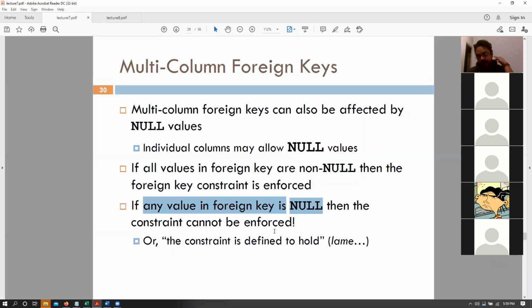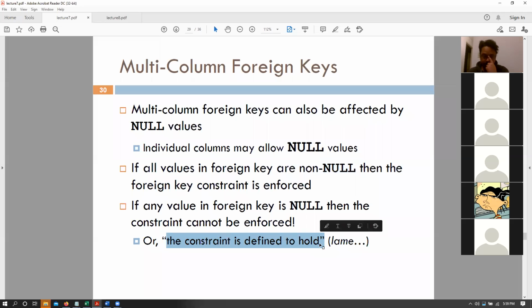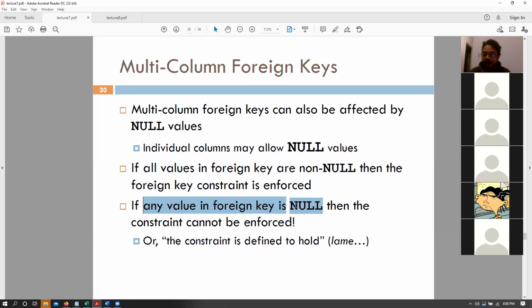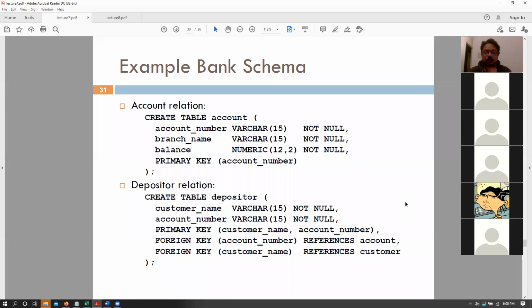The book defines this particular concept as the constraint is defined to hold. But essentially what it means is, if any foreign key value is a null value, your table would automatically and internally stop enforcing that foreign key constraint. So remember that as well.